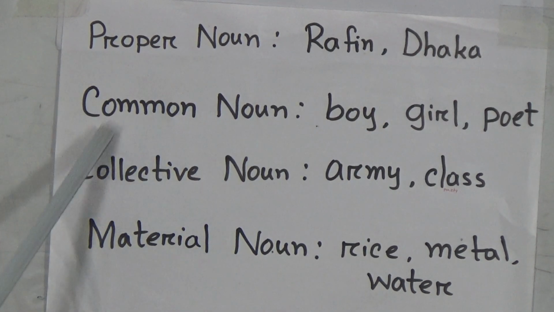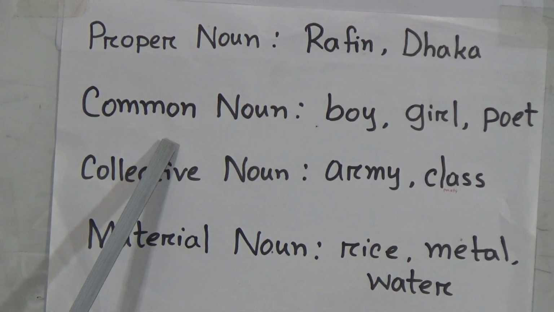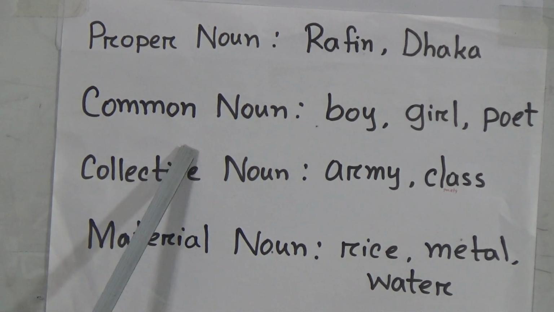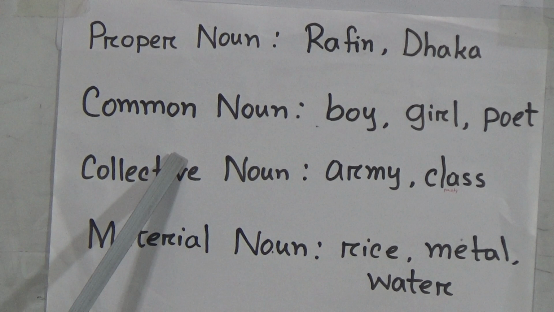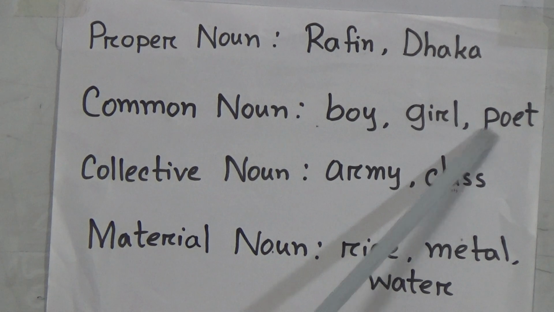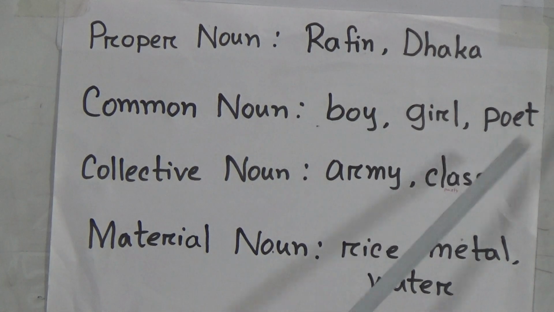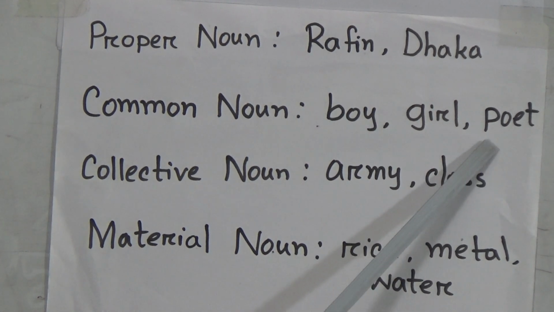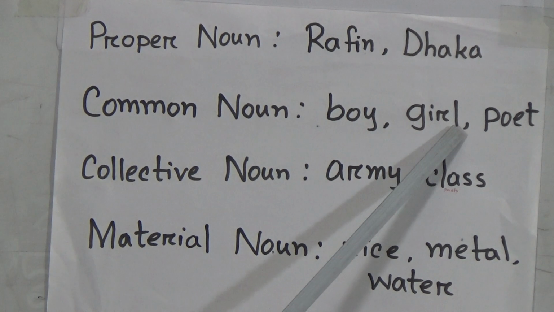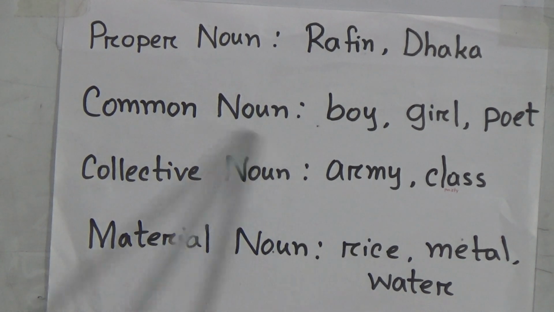Then we are going to discuss common noun. About common noun, we can say that a common noun is the name given to all things and persons. For example, boy, girl, poet. Like Nazrul is a great poet. In this sentence, poet is an example of a common noun, because a common noun is the name given to all things and persons.